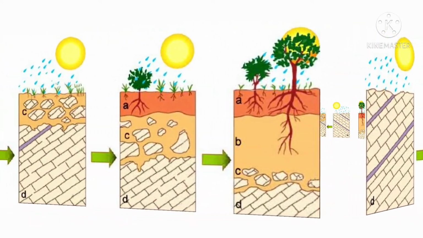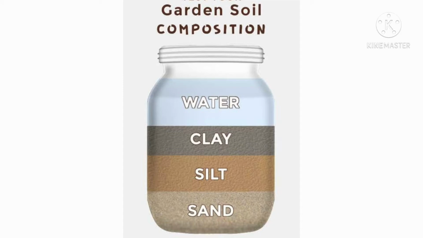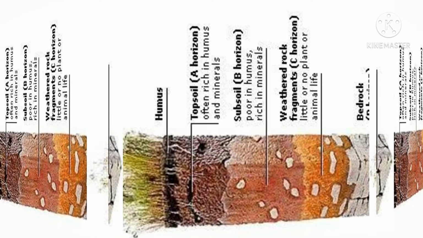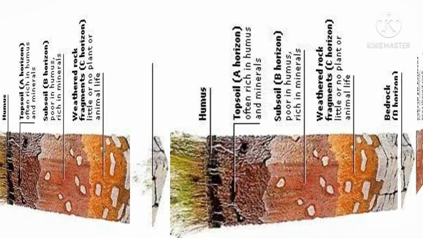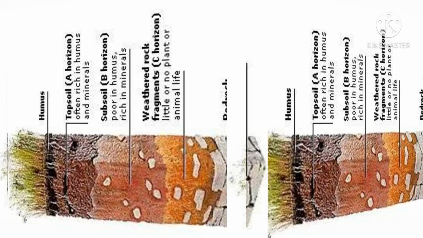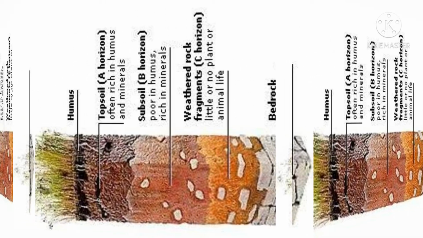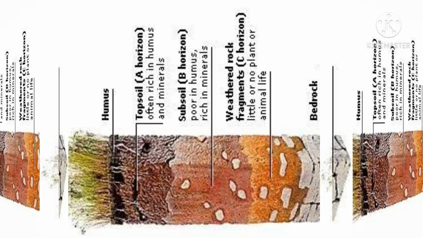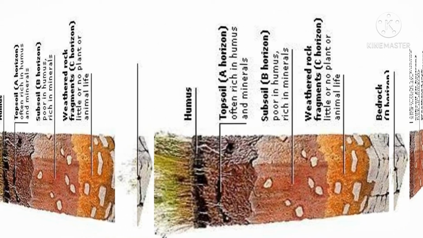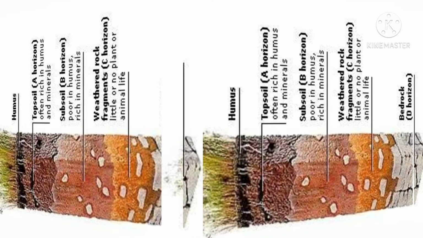Soil consists of a number of components: it contains humus, water, clay, silt, sand and gravels. Now the next topic is soil profile. A vertical section through the soil showing the different layers of soil is called a soil profile. Each layer of this profile is called a horizon. A soil profile can also be seen while digging a well or while laying the foundation for a building.